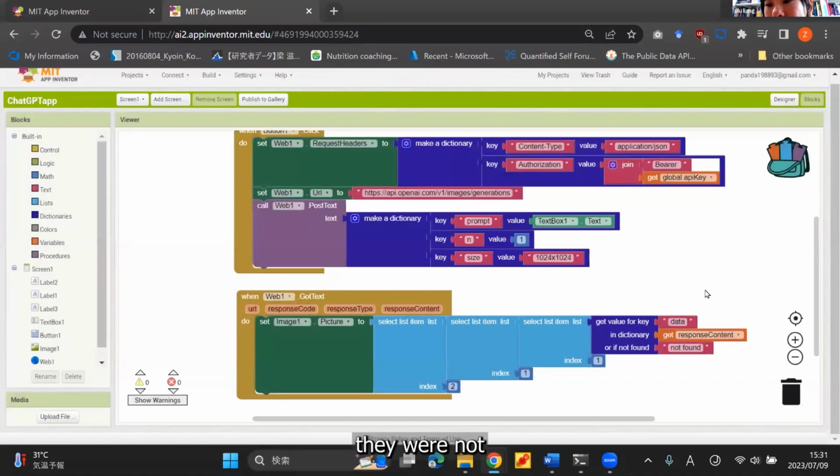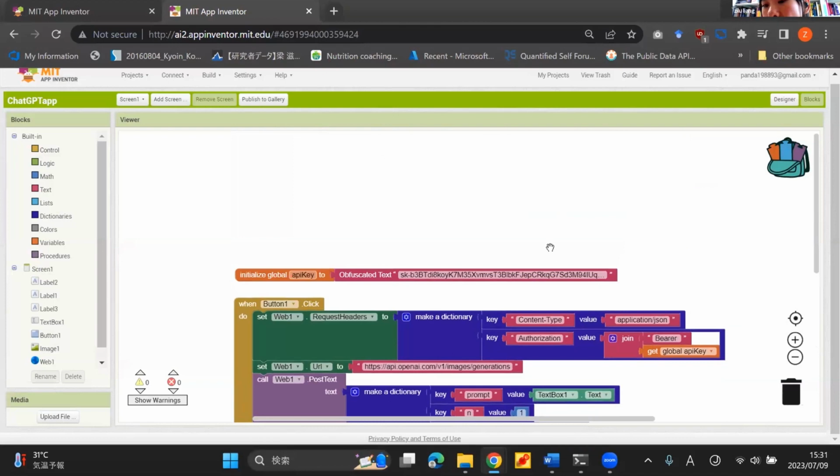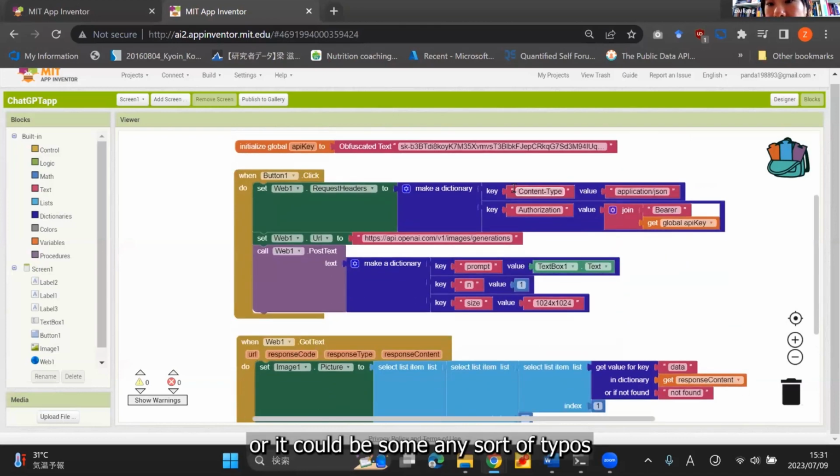It's because we're not getting a response from the server. So it could be because we're not specifying the correct API, or it could be any sort of typos in any of these variables or texts.